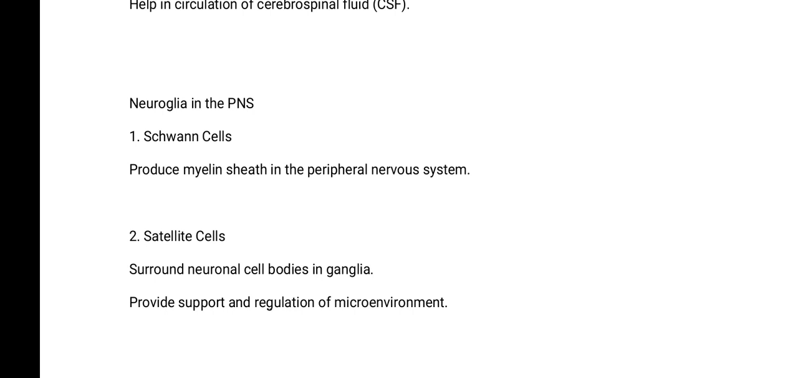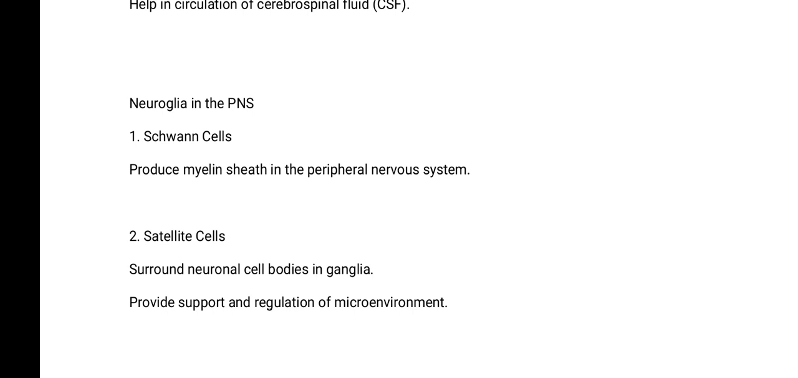Now, we also have the satellite cells. Satellite cells are cells that surround neuronal cell bodies in ganglia. They provide support and regulation of their microenvironment. These satellite cells are just like satellites. What is the meaning of satellite? If you want to explain it based on geography, satellites are structures that surround planets. So the same thing with satellite cells, the neuroglial cells of the PNS.